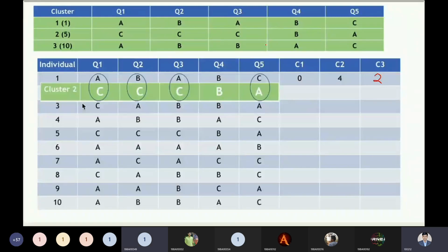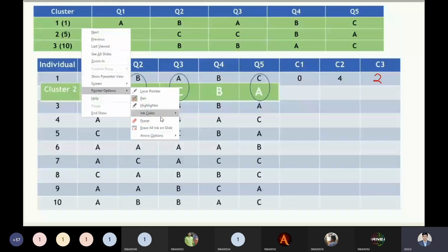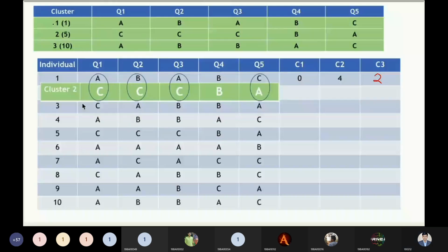Yes, please. 4, sir. 4. I can explain it in a simple way, just like this. So this is C1, this is C2, this is C3. The features of this one will be matched with this row 4. So we have selected row 4.